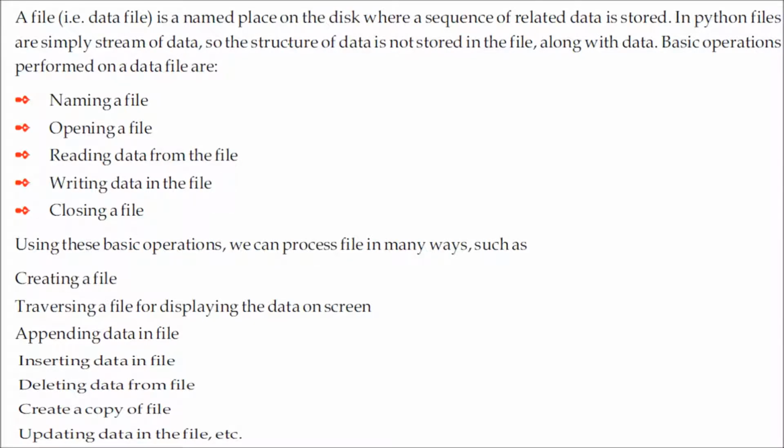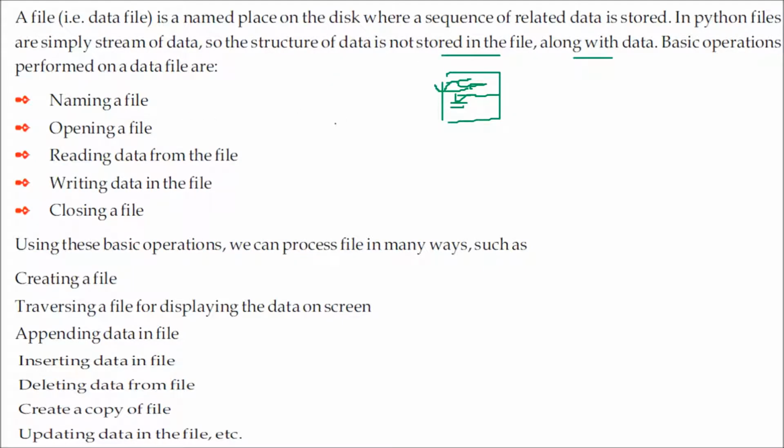So a file, which is nothing but a name placed in a disk, has a sequence of related data which is stored, right? In Python, we are simply dealing with a stream of data. We understand it to be a stream of data, so the structure of the data is not stored in the file along with the data.